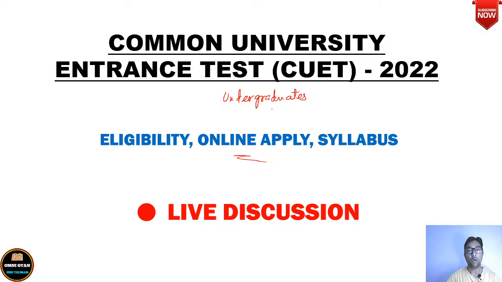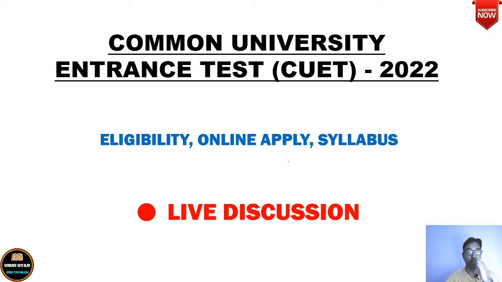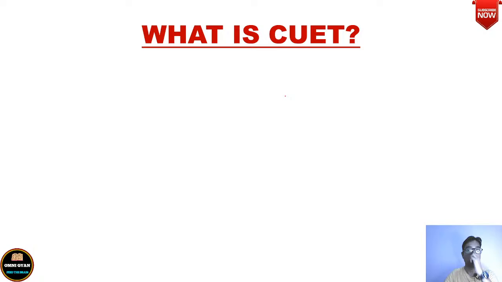All right. Now, what this CUET is and how it shall apply to the students, I'm going to discuss everything in detail today in this video. So what is CUET? CUET, as you know, the full form is Common University Entrance Test.